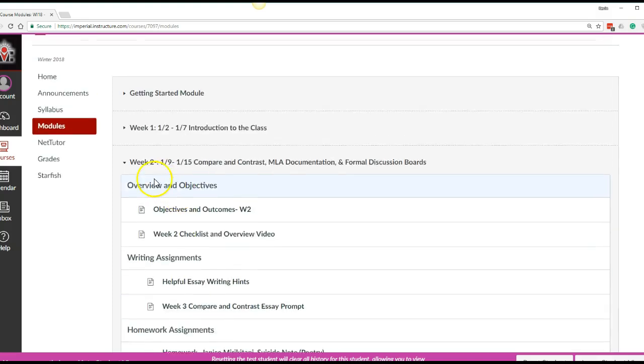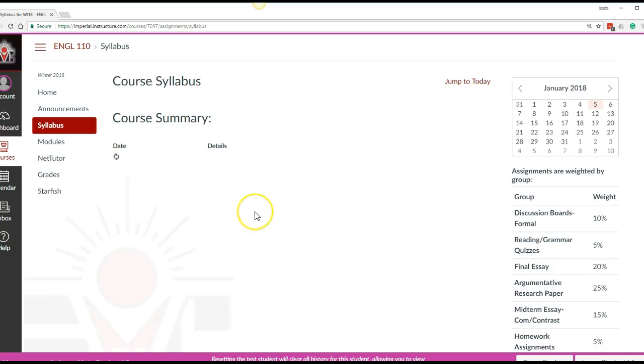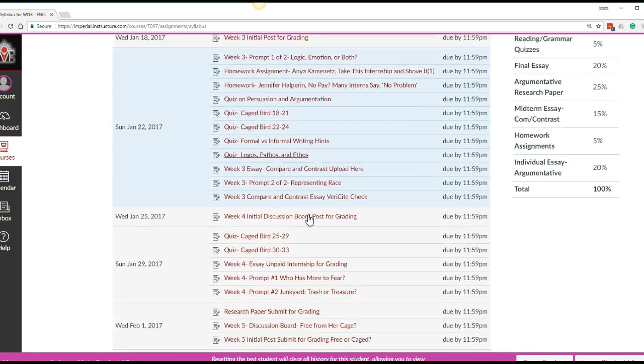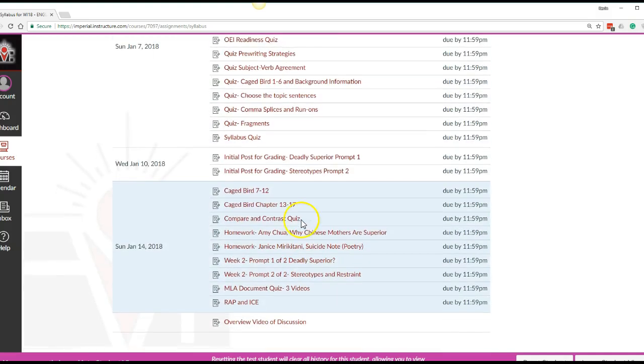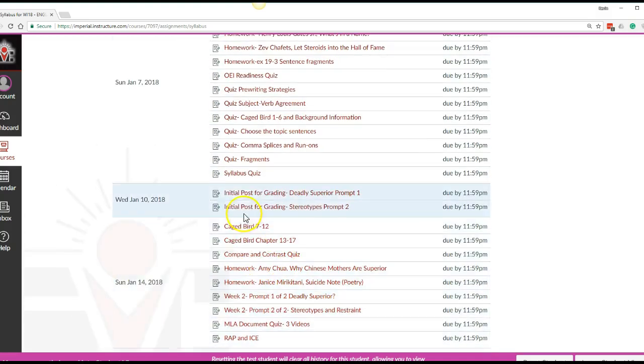I also wanted to show you that I opened up the syllabus. If you click on the syllabus link, it's kind of like the work sheet I give you to summarize. But if you take a look here, it gives you everything that is due and when it's due. And it stops up to Sunday, January 14th. Everything is here. And notice that the initial post for next Wednesday, initial post for prompt 1, initial post for prompt 2, and then everything else for these discussion boards will happen within the discussion board themselves.